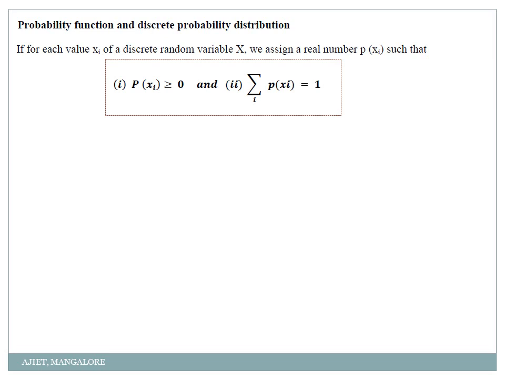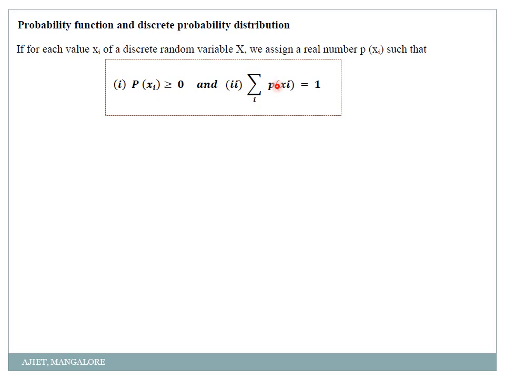We say it's a discrete probability distribution if these two conditions are satisfied. What are the two conditions? The probability of x, that is the value of p of x, should always be greater than or equal to 0, meaning we should not have a negative value for a probability. And the second condition is that the sum of the probabilities of x should always be equal to 1, meaning the total probability should always be equal to 1.